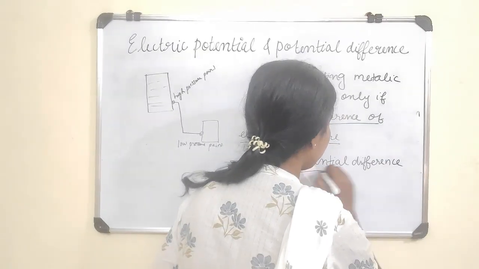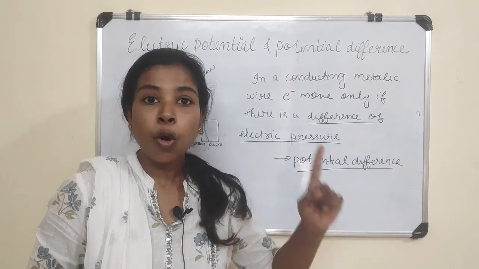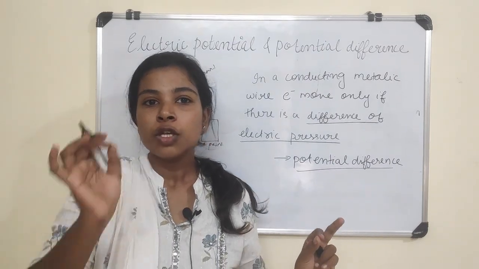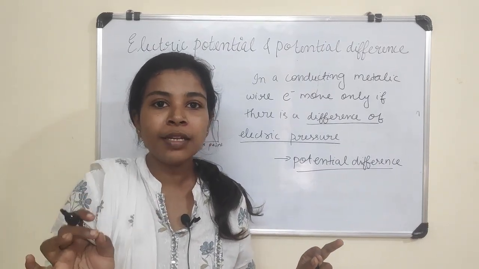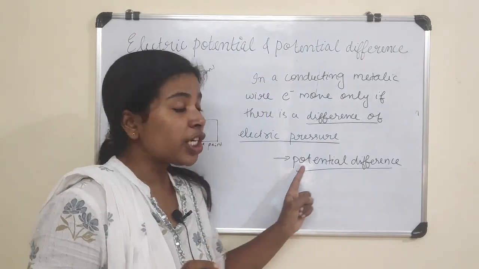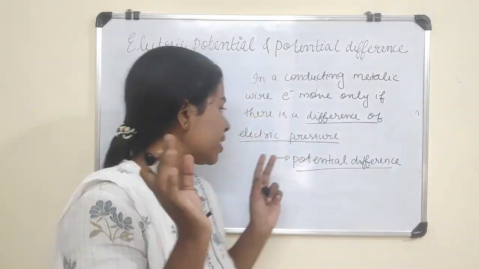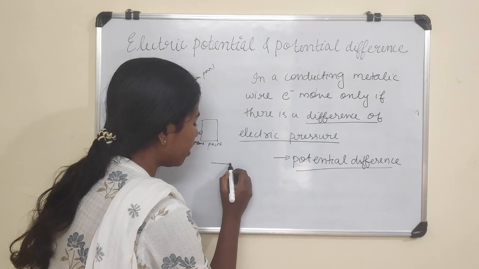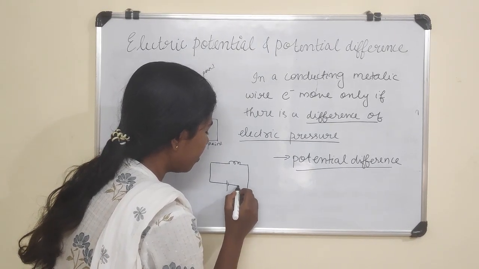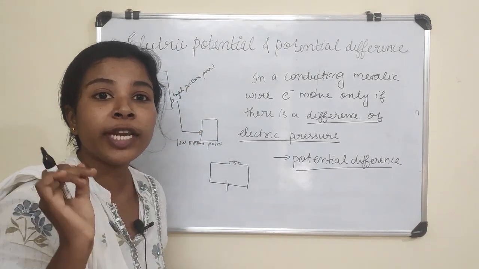So what we understood? Charges flow in a conductor only if there is a potential difference. So for the flow to happen, there should be a potential difference. In an electric circuit, this potential difference across a circuit is obtained through a cell. Suppose this is an electric circuit, there is a bulb, and we connect a cell. For the electricity to pass, there should be a potential difference.